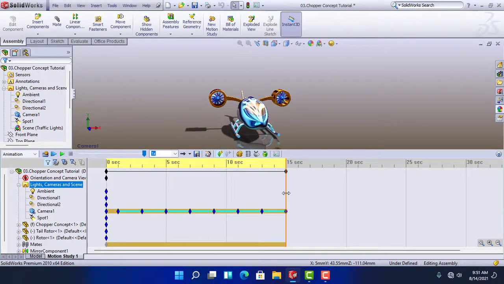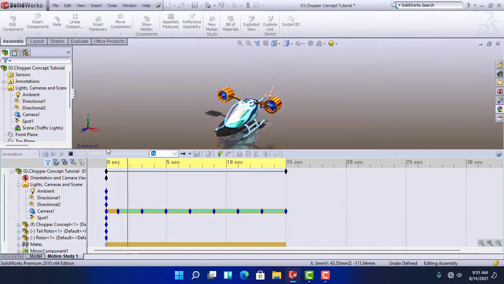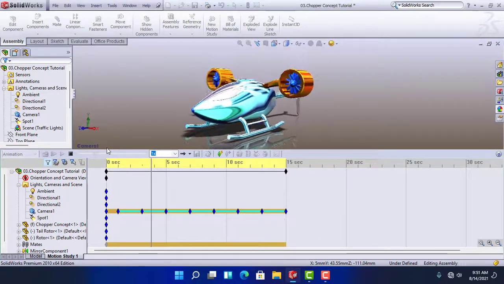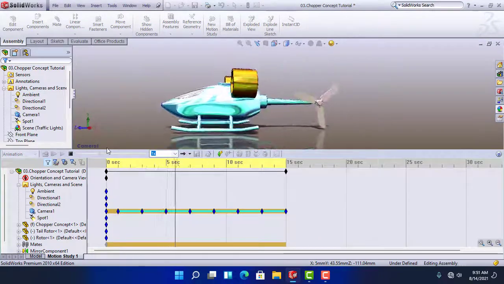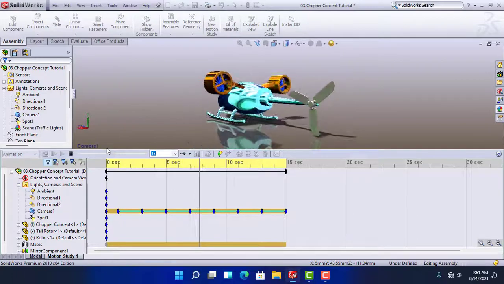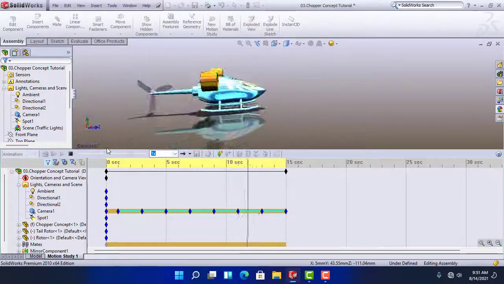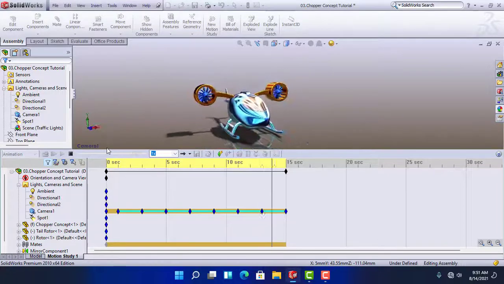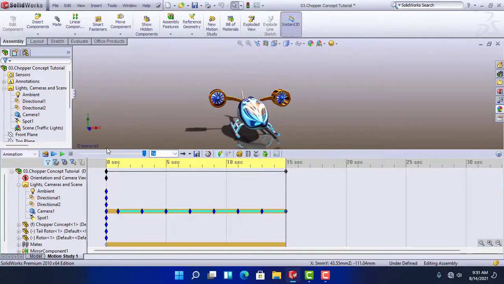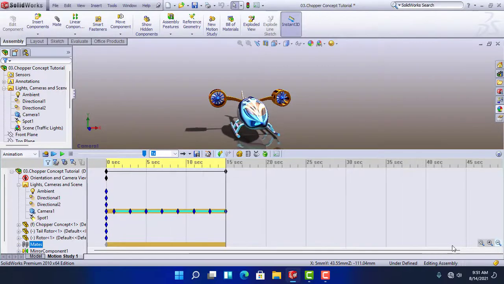And finally, let's calculate the animation. It looks cool, but I think it might be too fast.